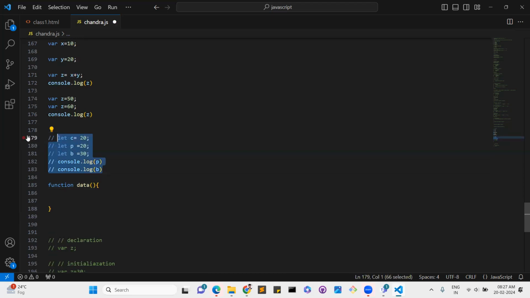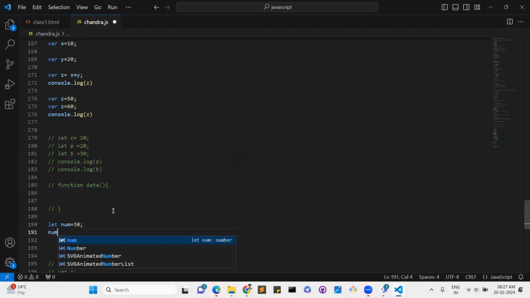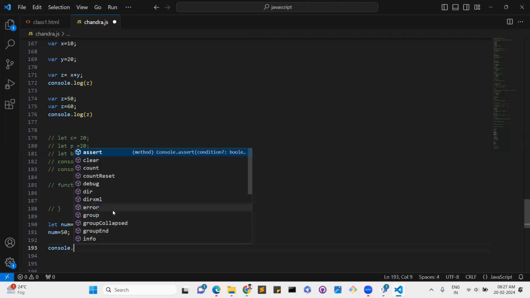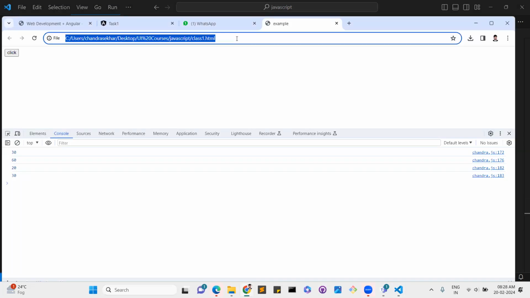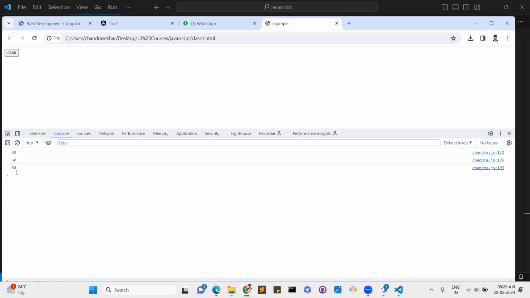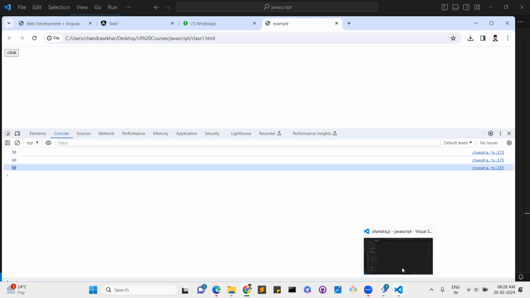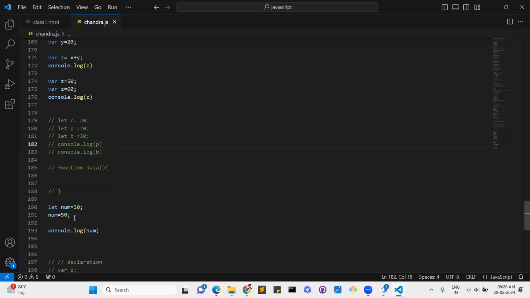So this is one scenario difference. Say for example, let num equal to 30 and num equal to 50. Console.log of num. The output will come because it accepted it.